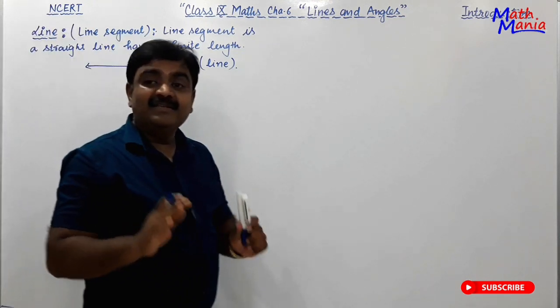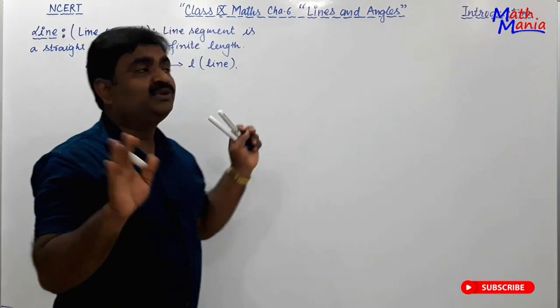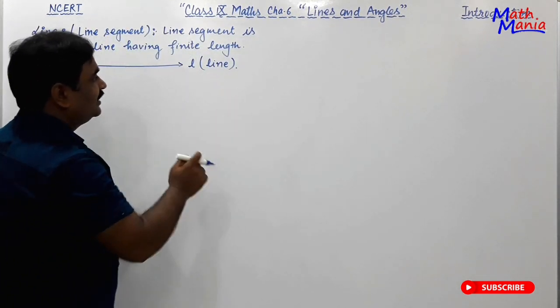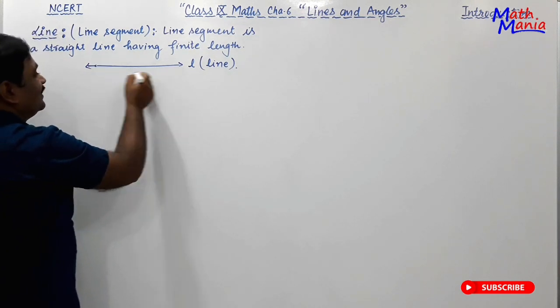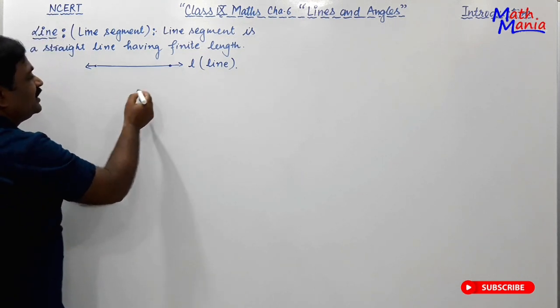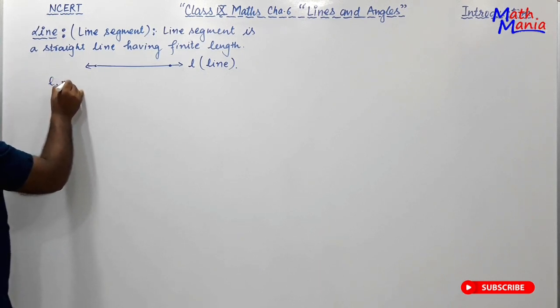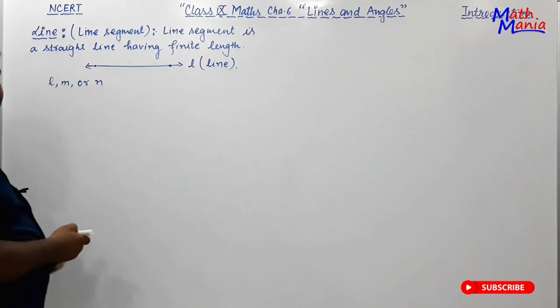Line is a straight line having infinite length in both the direction. Just see, in both the direction it can extend, and line is represented by small l. Sometimes it can be represented by L, M or N also, right?